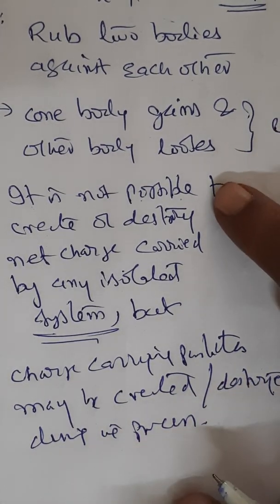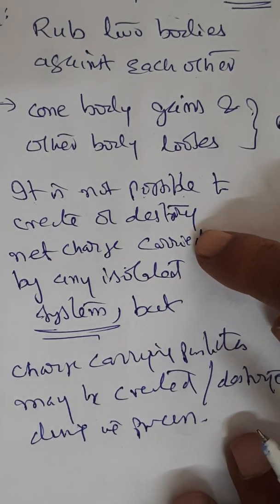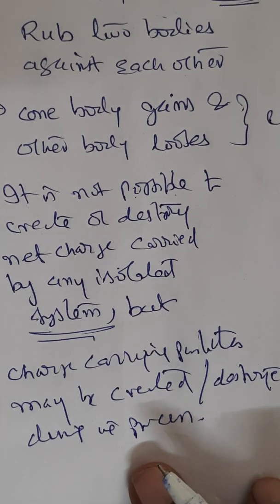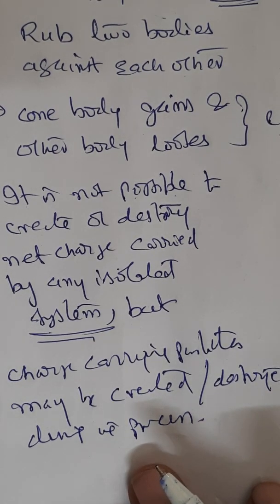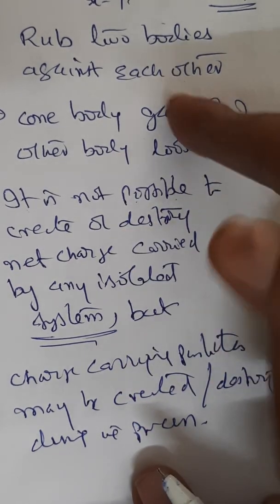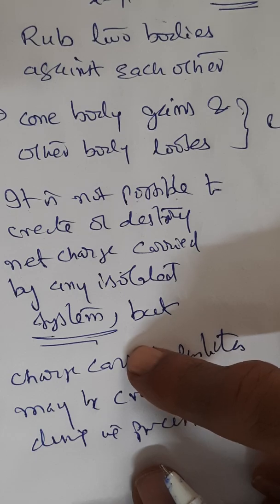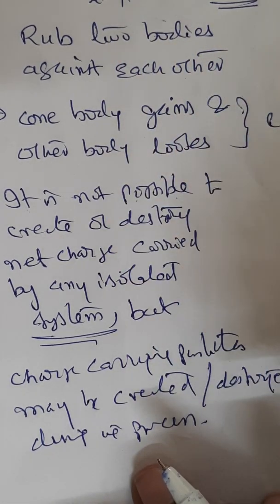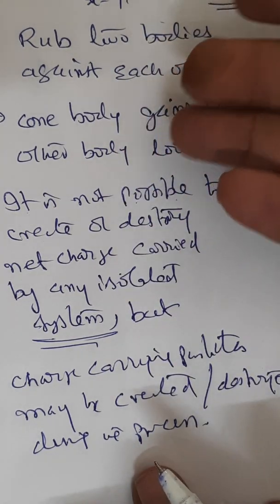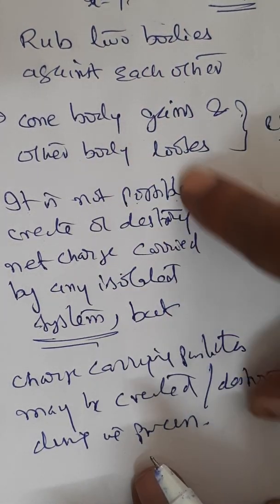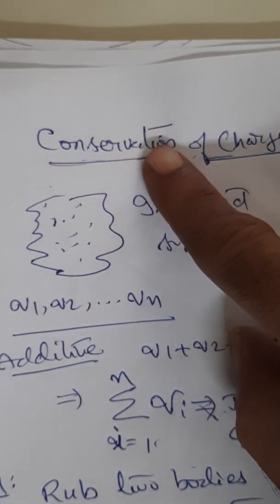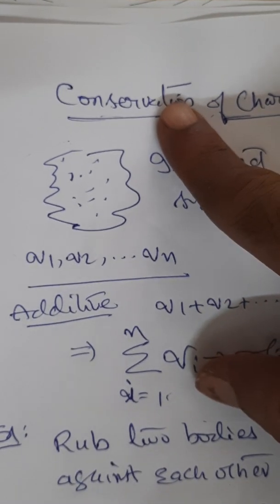You cannot create nor can you destroy. Only thing is you can increase or decrease. That means particles can be created which can carry charge, and particles which possess charge can be destroyed. It is Einstein's law of conservation. Neither created nor destroyed. You already studied in energy. Mass can neither be created nor destroyed. Energy can neither be created nor destroyed. Similarly, charge can neither be created nor destroyed. This neither-nor concept related principle is what is known as conservation. No loss, no gain. Okay, have you understood this?